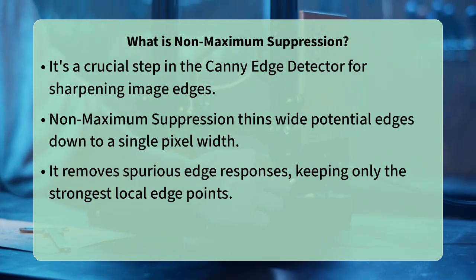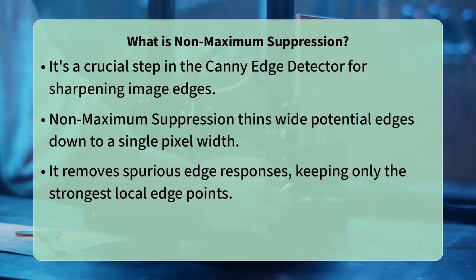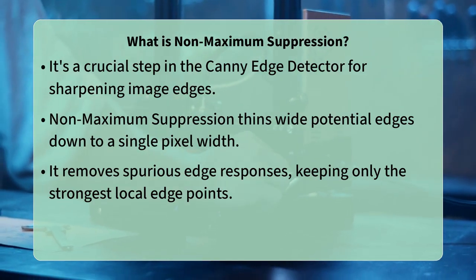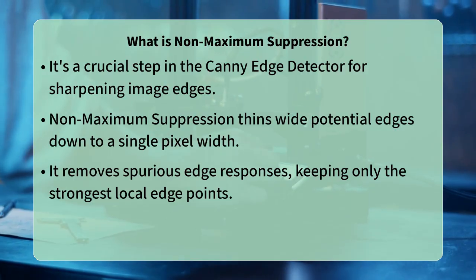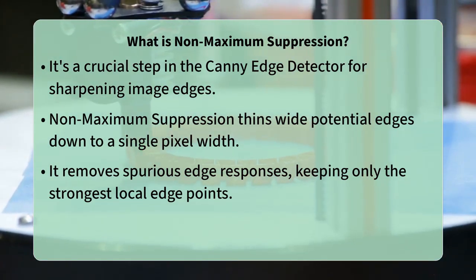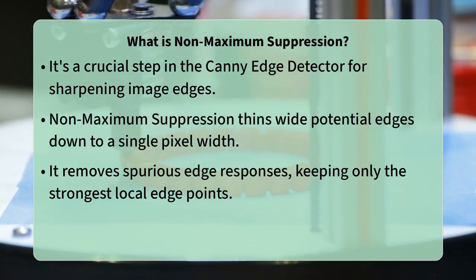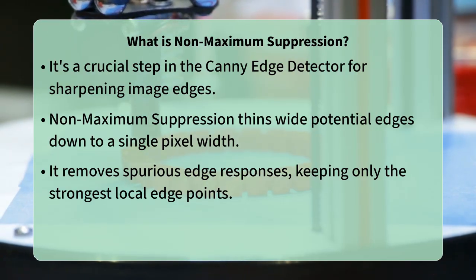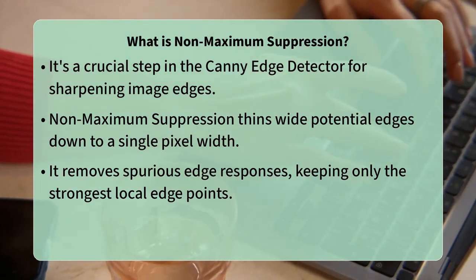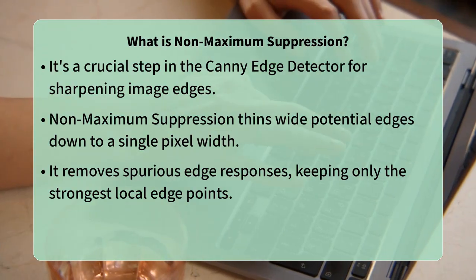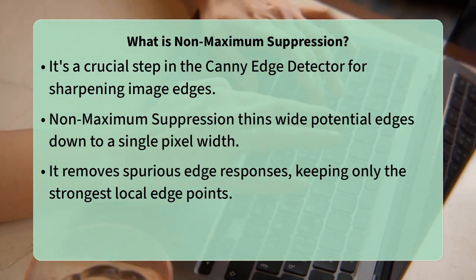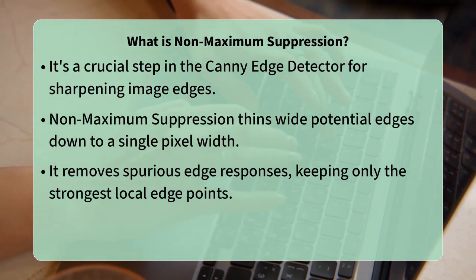Have you ever looked at a digital image and wished you could perfectly outline every distinct object, with crisp, thin lines that truly capture their boundaries? Achieving such precision in computer vision often relies on a clever technique. Non-Maximum Suppression, or NMS, is a vital step in the Canny edge detector algorithm.